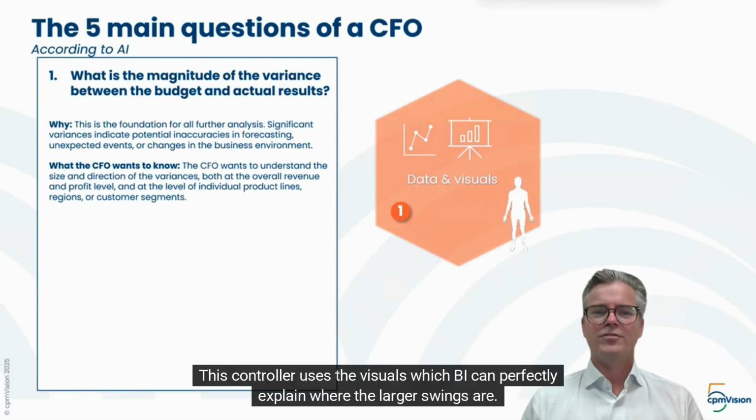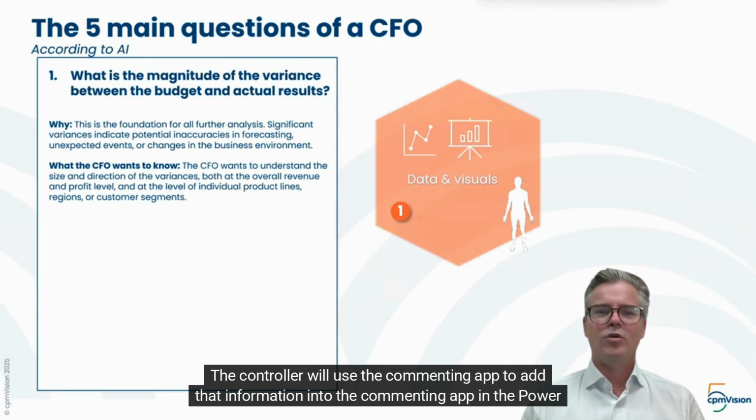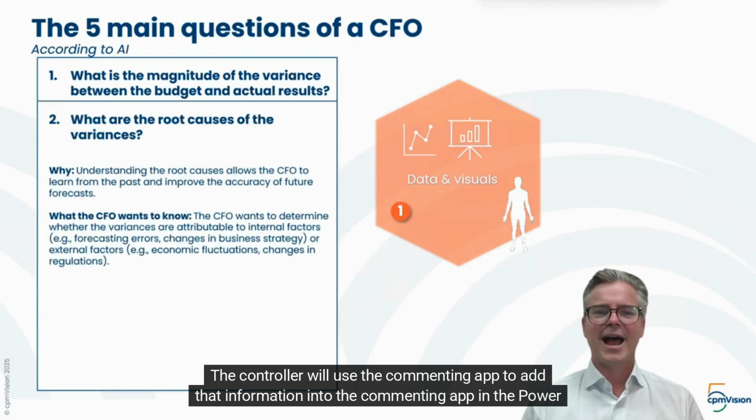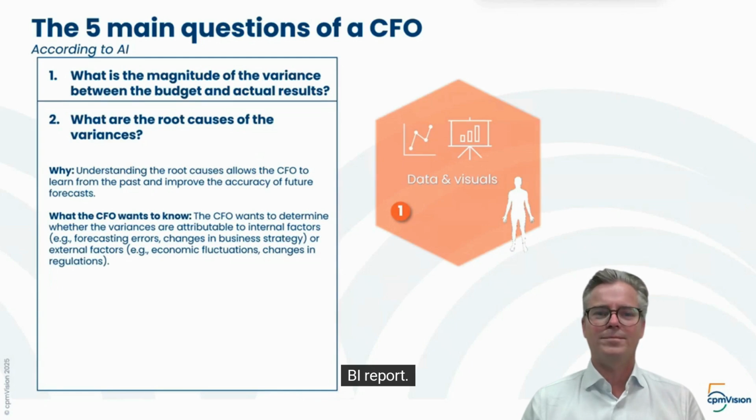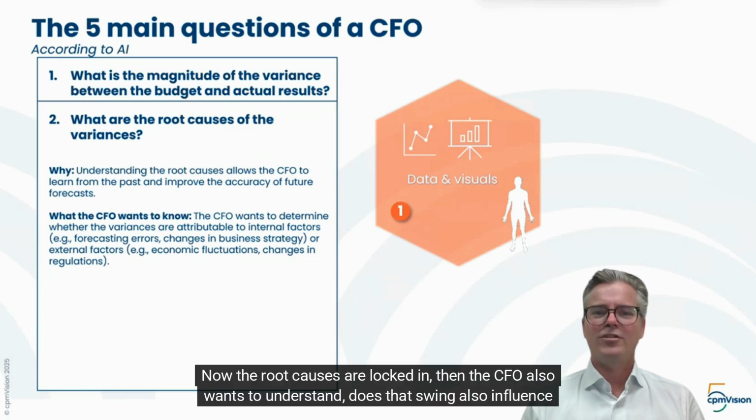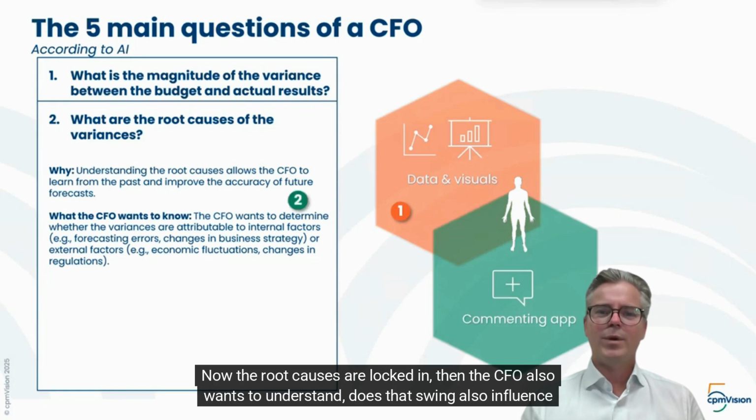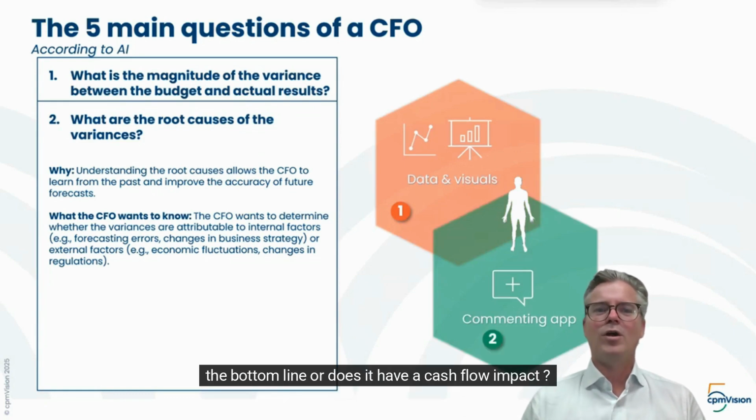This controller uses the visuals which BI can perfectly explain where the larger swings are. The controller will use the commenting app to add that information into the commenting app in the Power BI report. Now the root causes are locked in. Then the CFO also wants to understand, does that swing also influence the bottom line, or does it have a cash flow impact?